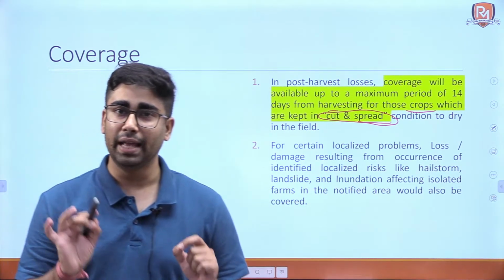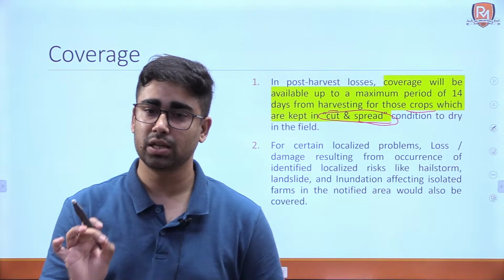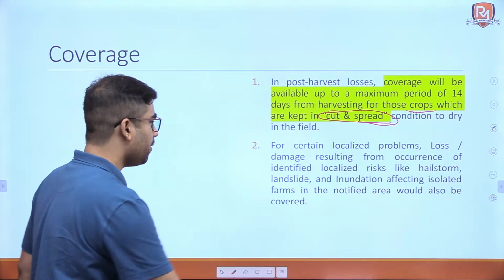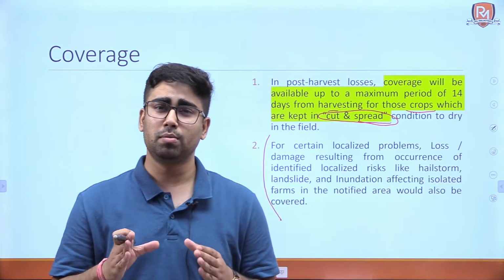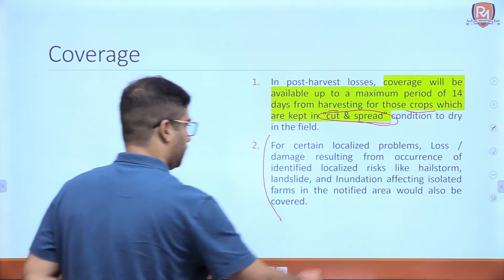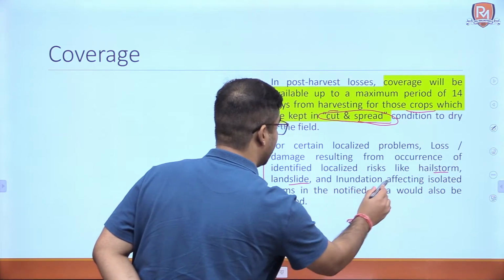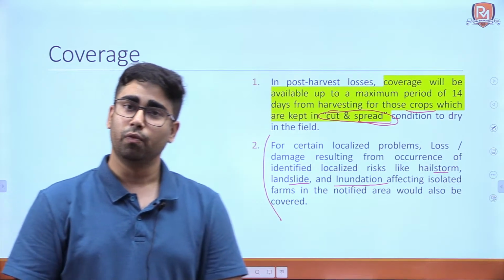The main thing to look at here is that this scheme also covers post-harvest losses for certain localized problems. Localized problems mean the problems that are taking place in a small area only, such as risks like hailstorm, landslide and inundation affecting isolated farms in the notified area, which would be covered.